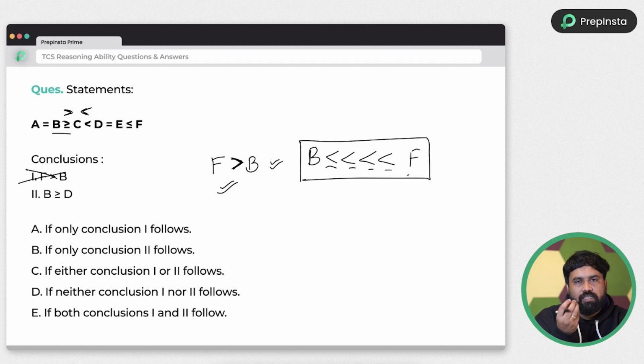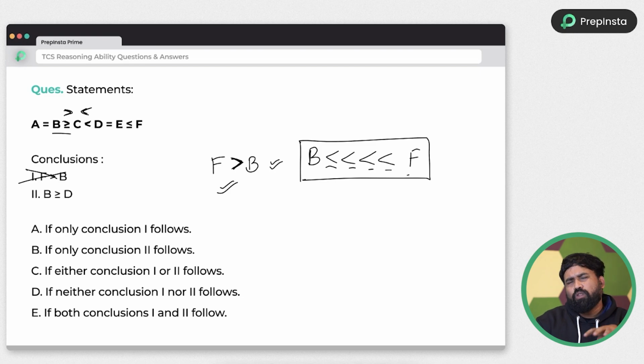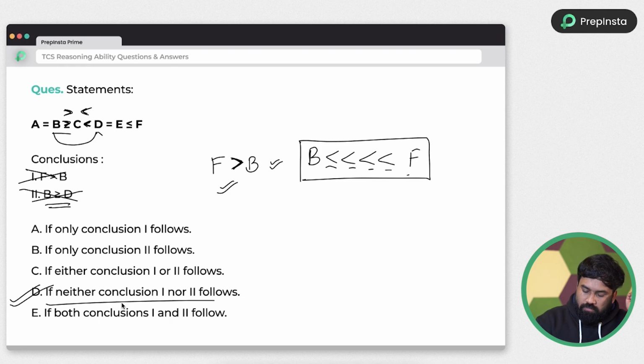Here I am telling you in a single line, so it feels easy, but in order to reach that, there will be multiple sub cases, and you need to know the theory of all the inequalities and everything, right? And next, B and D. If you see from B to D, there are opposite symbols. Whenever opposite symbols are there, conclusions are wrong. So that's it. If both the conclusions are wrong, you have to choose either or. Nothing else you have to do, right?